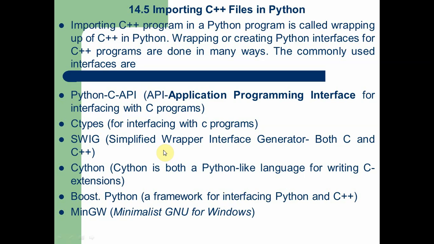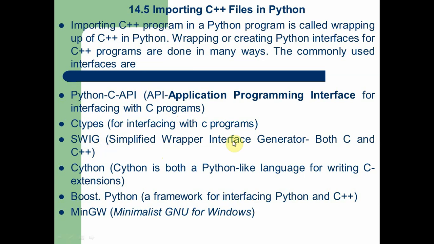The first way is using the Python C API. API refers to Application Programming Interface for interfacing with the C program. So not only C++, we can also wrap the C program with Python by using the API. Next one is ctypes. It is also interfacing with C programs. Next one is SWIG, the Simplified Wrapper and Interface Generator. Both C and C++ languages can be wrapped in Python using this SWIG software.